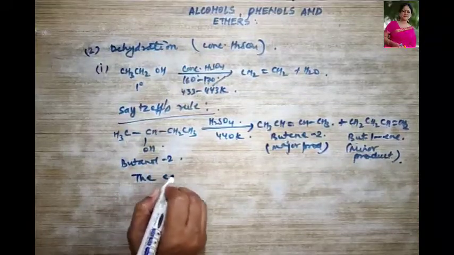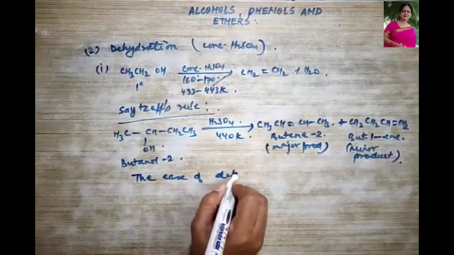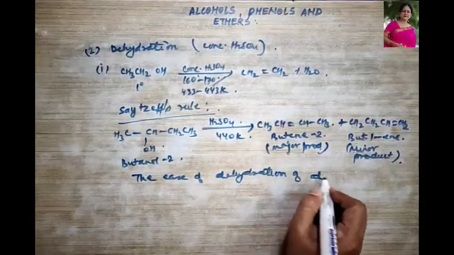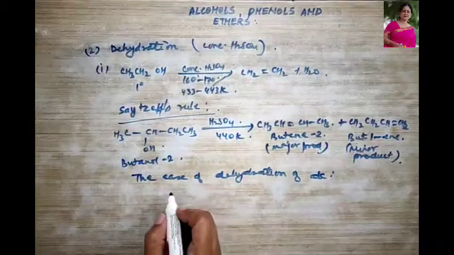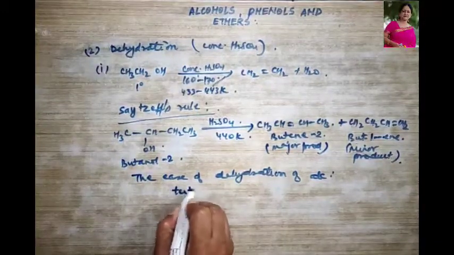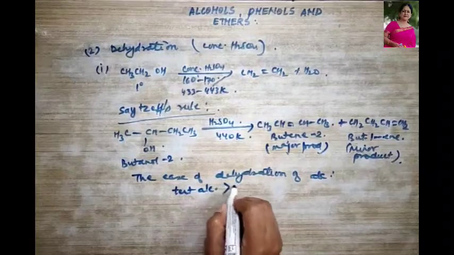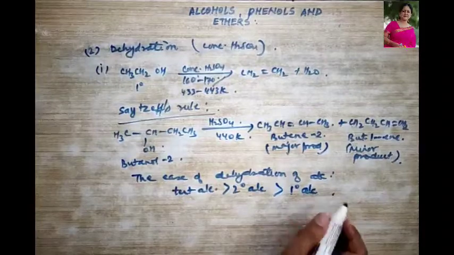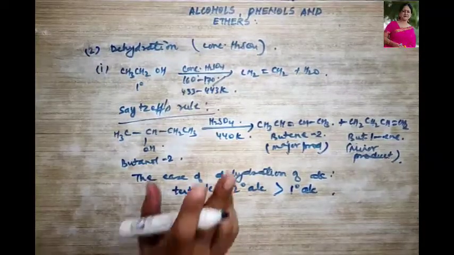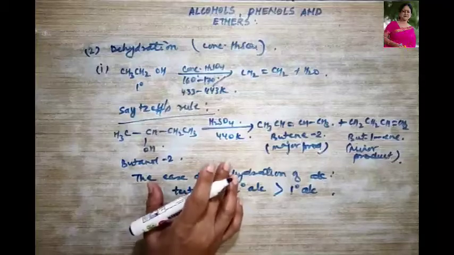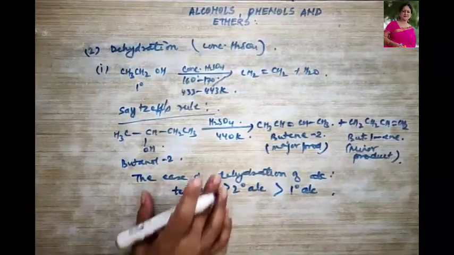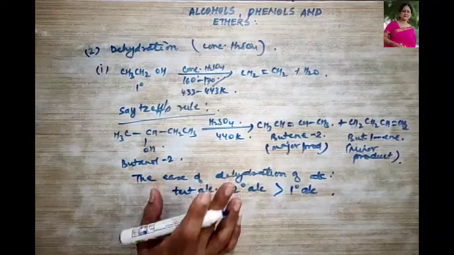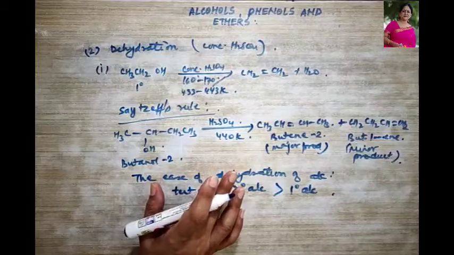Thus, the ease of dehydration of alcohols, what does it follow? It follows that the tertiary alcohols are more reactive than secondary alcohols, and lastly the primary alcohols. Okay, now remember over here that concentrated sulfuric acid is used, but not concentrated HCl or concentrated HNO3. Is that very clear to all of you? Right?